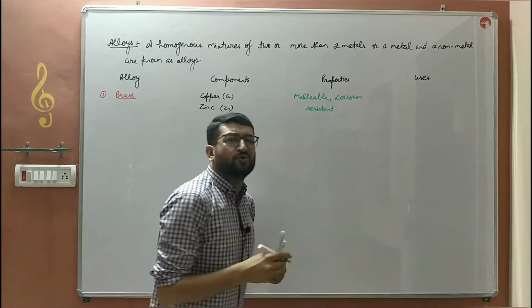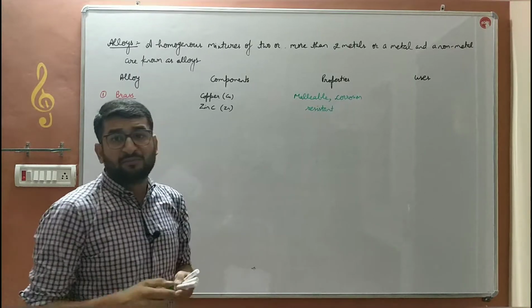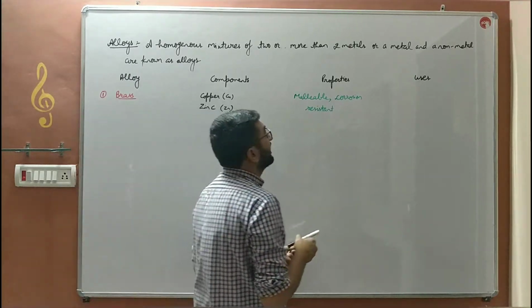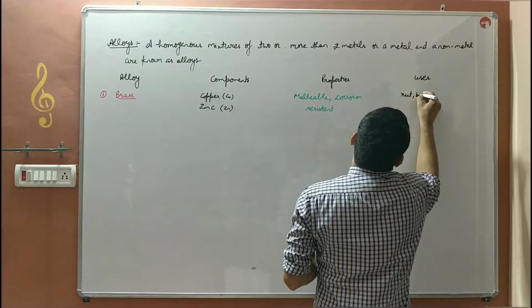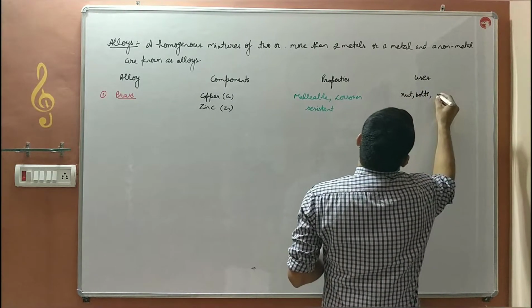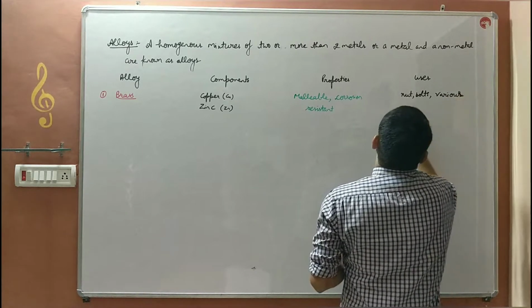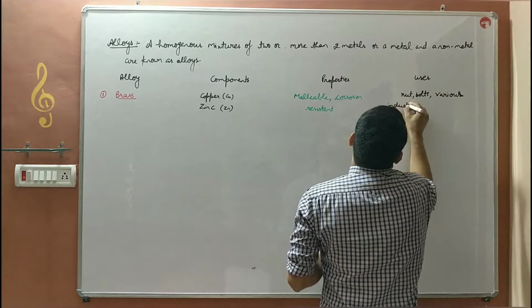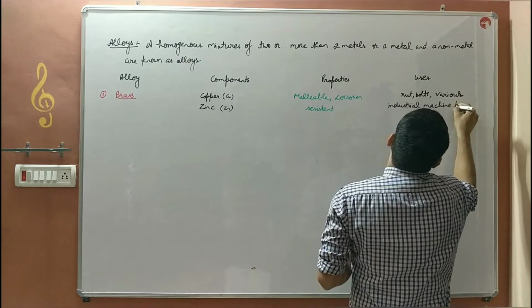Every alloy is corrosion resistant. The uses: brass is used to make nuts and bolts, and various industrial machine parts.